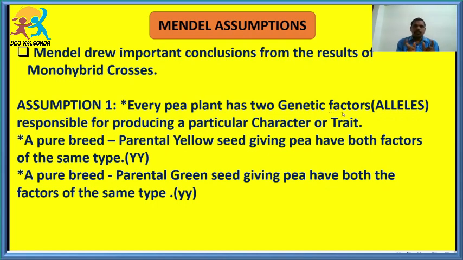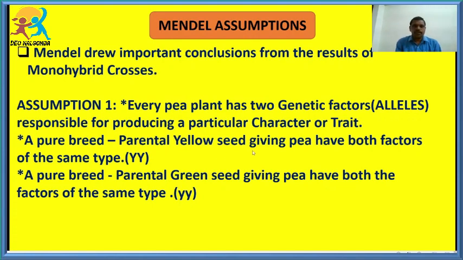I have already told the students, every plant has two factors. The two factors we call alleles, and they are responsible for producing a particular trait. For every trait, how many alleles are there? Two factors, and we also call these factors alleles.